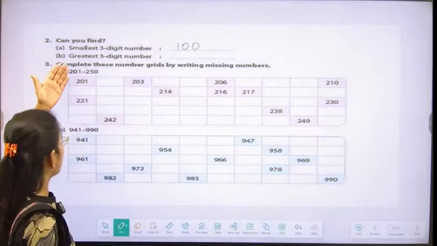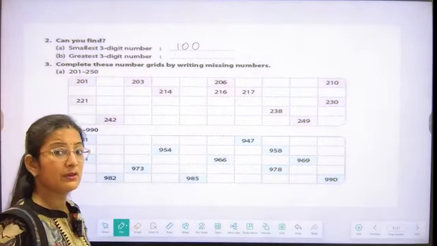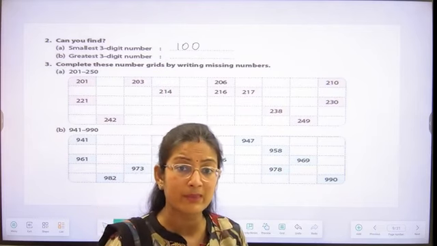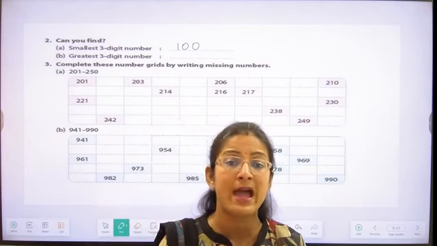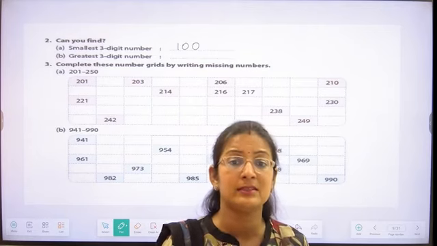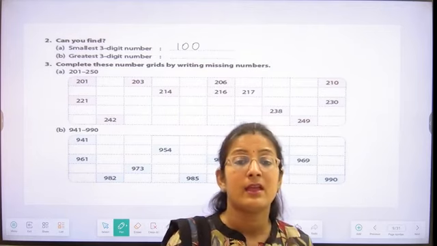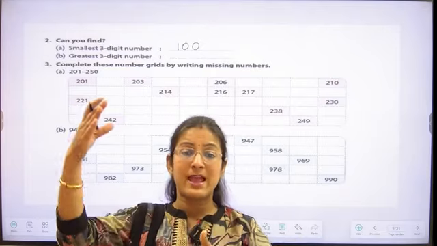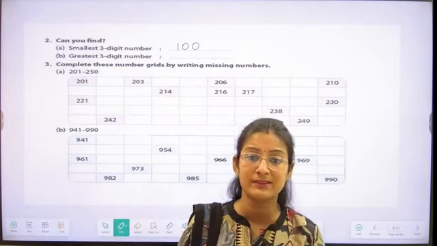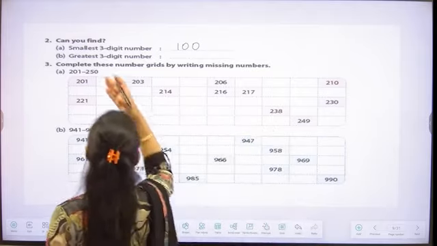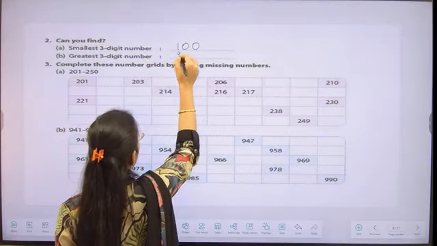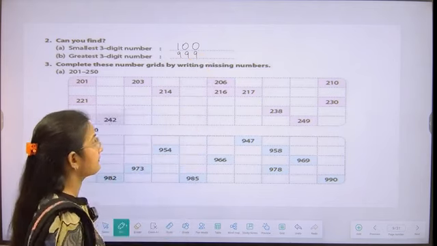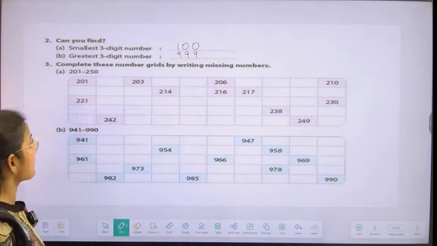Similarly, we can find the greatest 3-digit number. So what is the greatest 3-digit number we can form? Yes, we can form 999. So everyone is understanding how we are forming the smallest and the greatest 3-digit number? Very good, students. So for the greatest 3-digit number, we can write 999. Let's move to the next question.